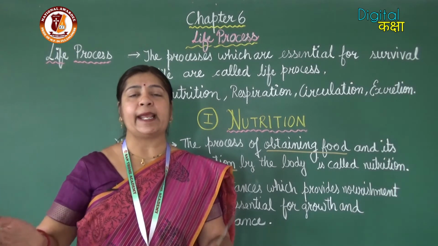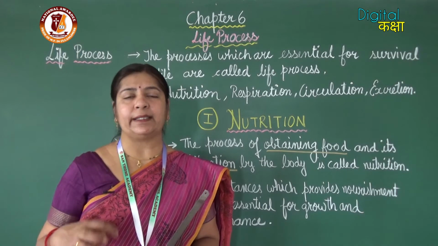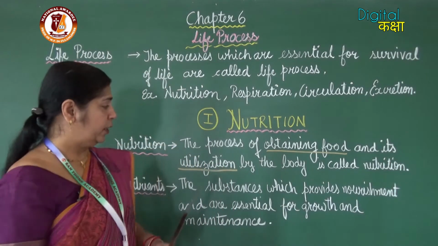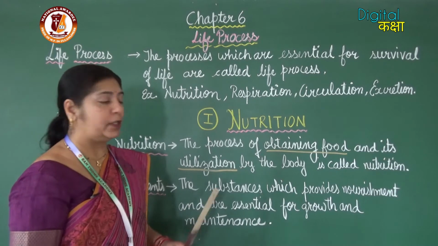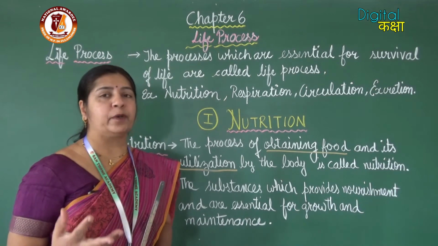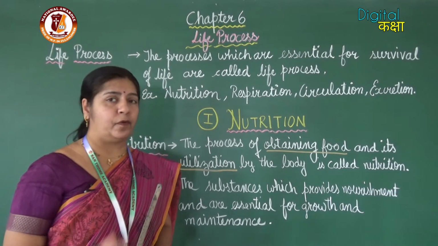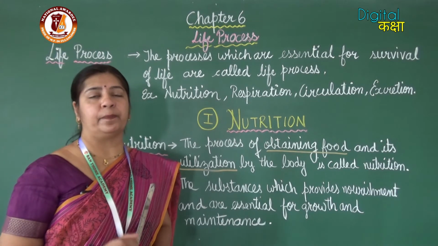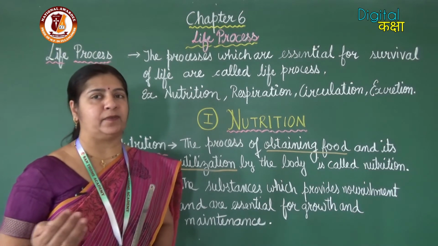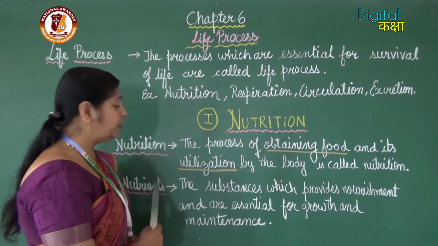So, the intake of these nutrients and then the utilization of these nutrients by the body for producing energy, that is carbohydrate and fats, for growth, that is protein, and for protection, that is vitamins and minerals. So, all these include the nutrients.